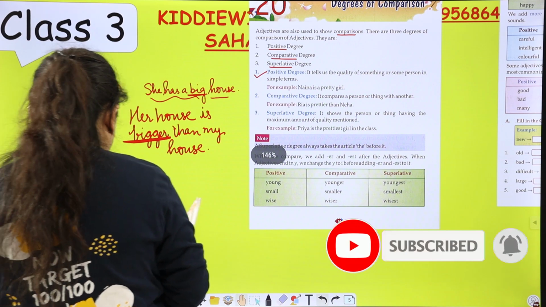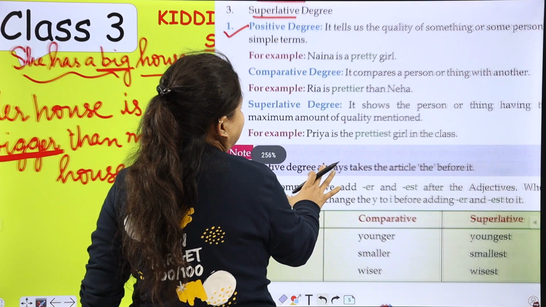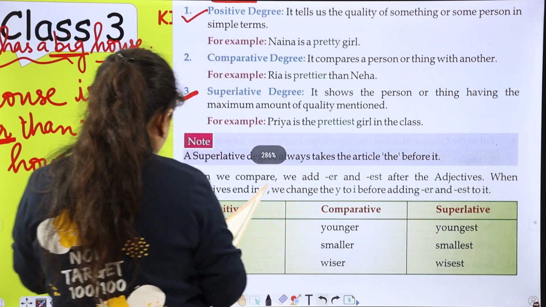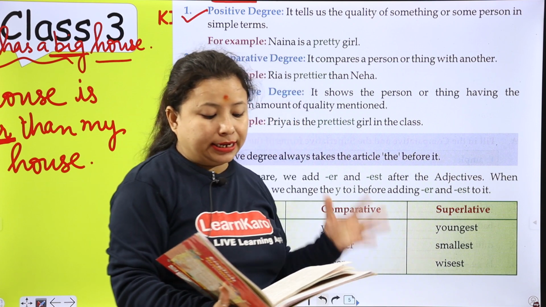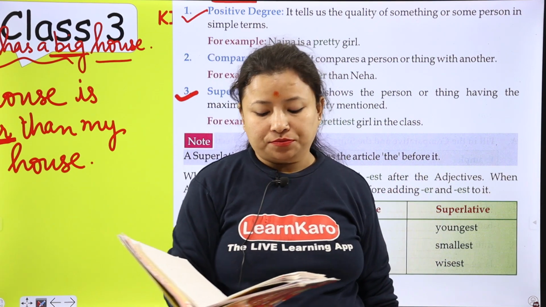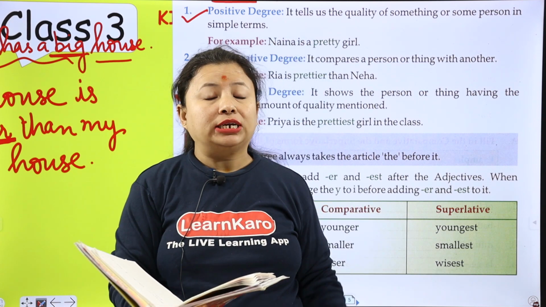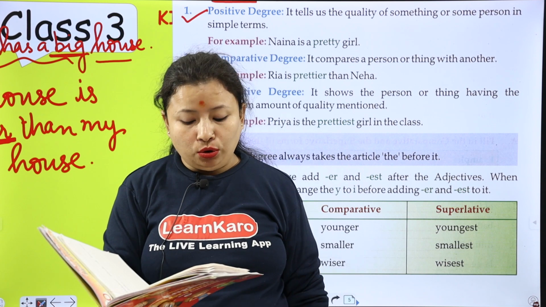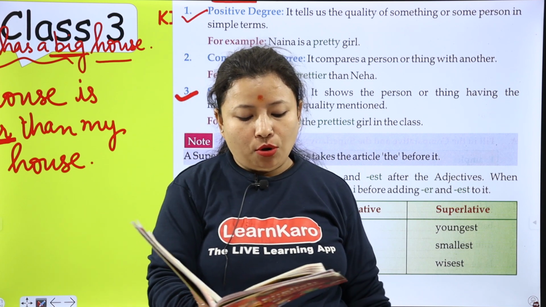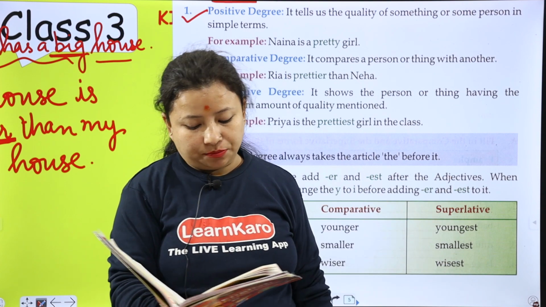Next is superlative degree. The third one is superlative degree. The superlative degree refers to the greatest degree of an adjective. It is used to compare more than two objects, people and places.